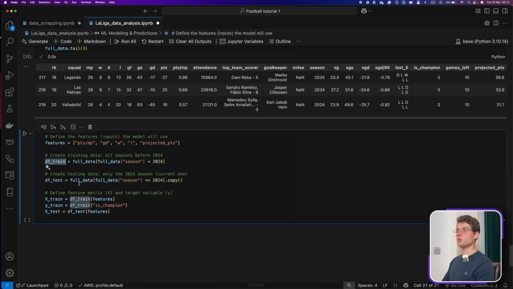And here we're gonna do df_train. So in a machine learning model, you'll have a subset for the training and a subset that we're gonna test our model on. In our case, the training subset is everything before this season, 2014 up to 2023, whilst the testing will be only this season, because we want to get the results for the current season.